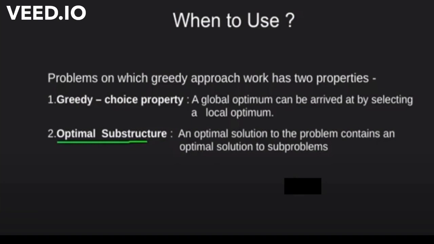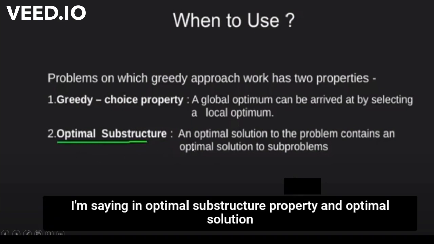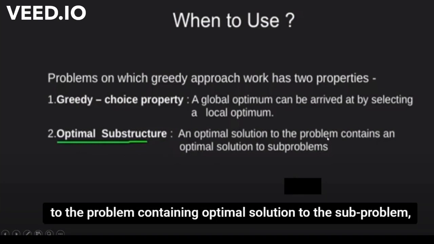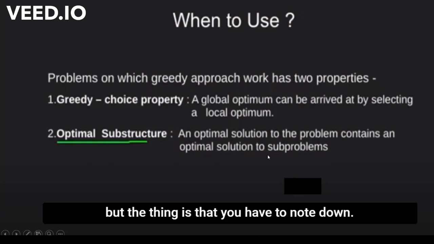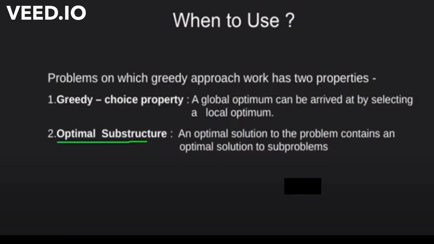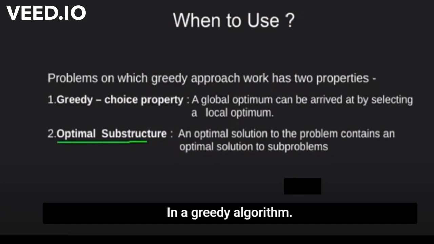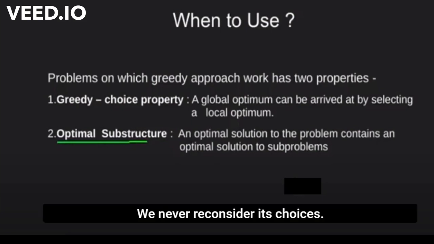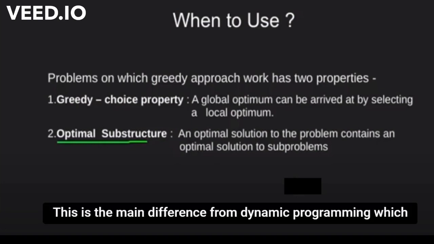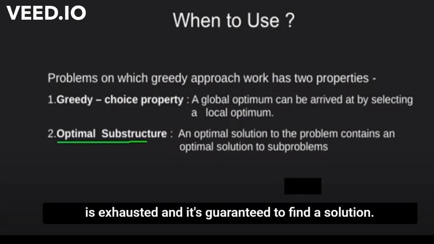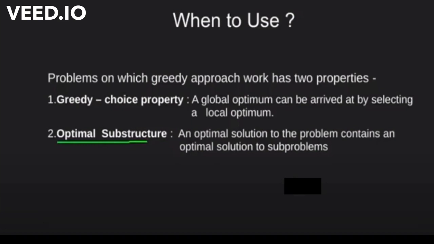In the optimal substructure property, an optimal solution to the problem contains an optimal solution to the subproblem. But you have to note that in a greedy algorithm we never reconsider its choices. This is the main difference from dynamic programming, which is exhaustive and guaranteed to find a solution.